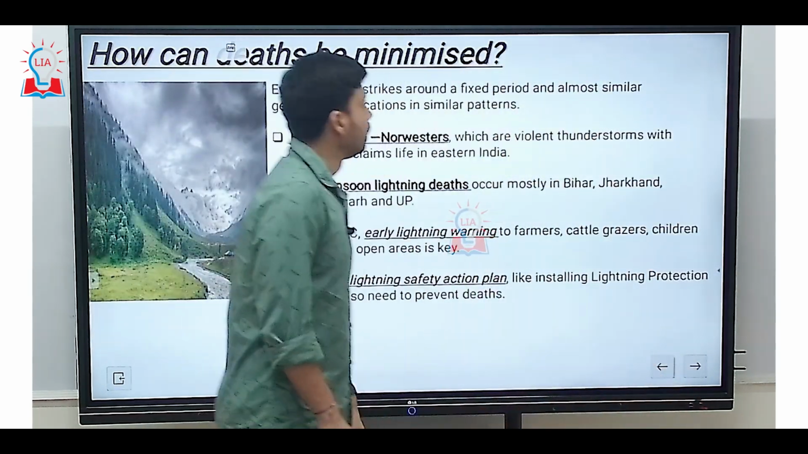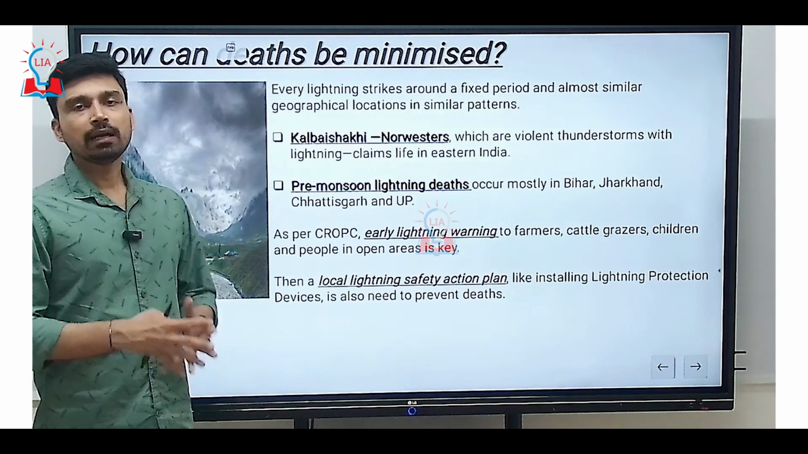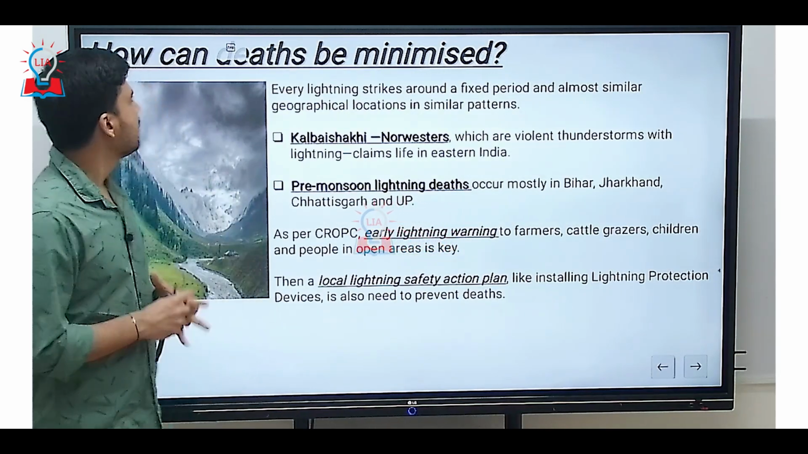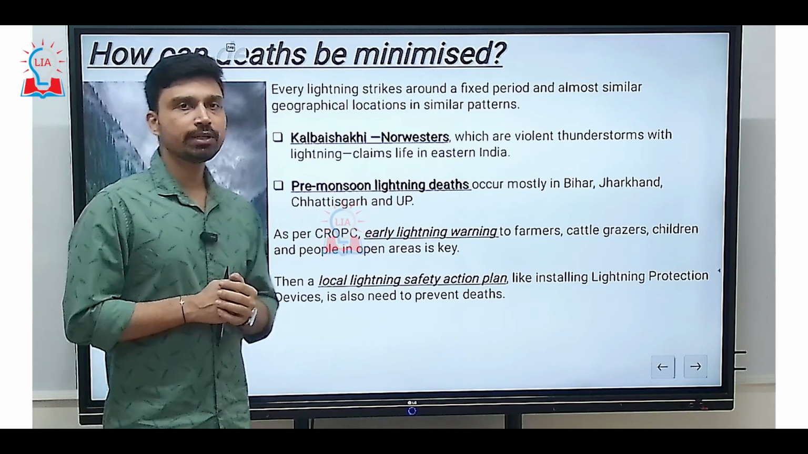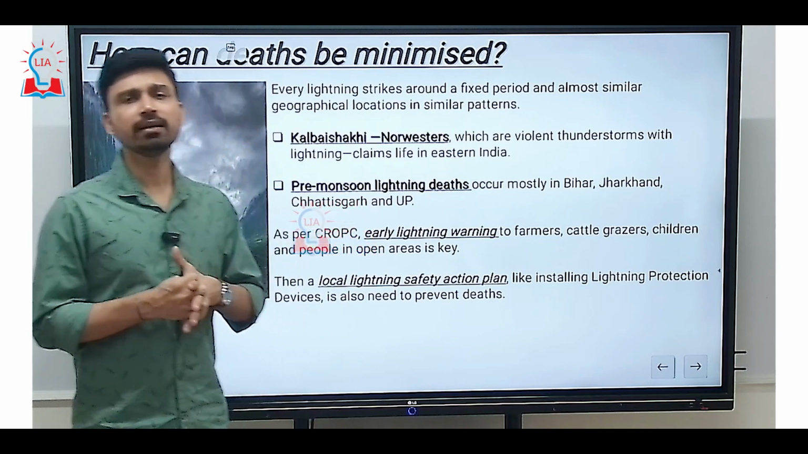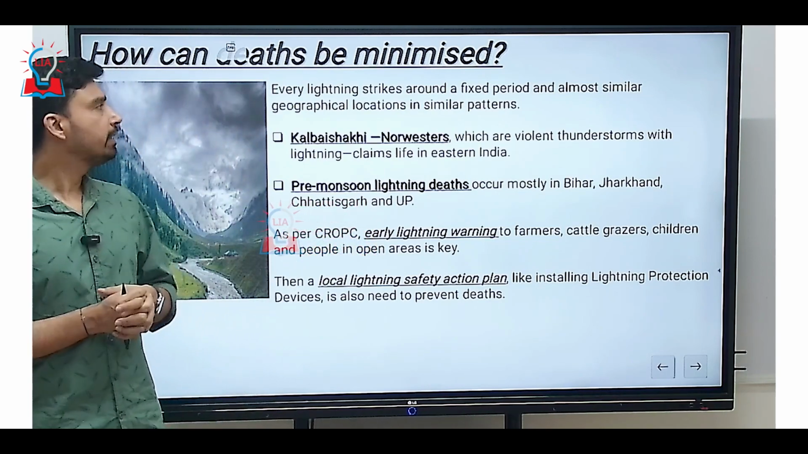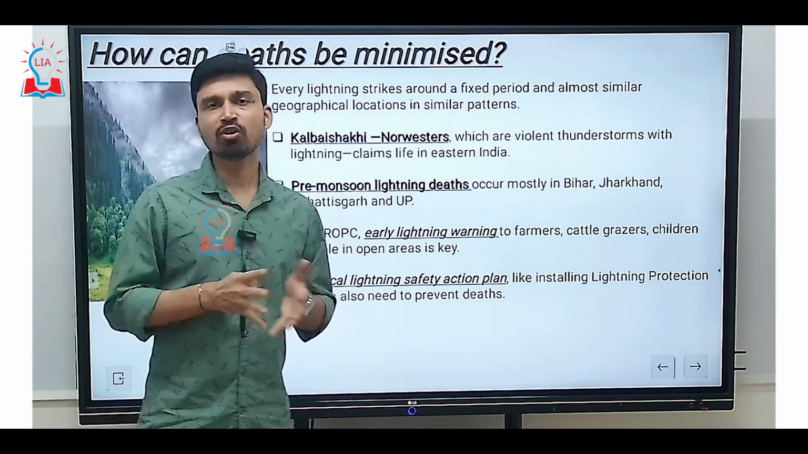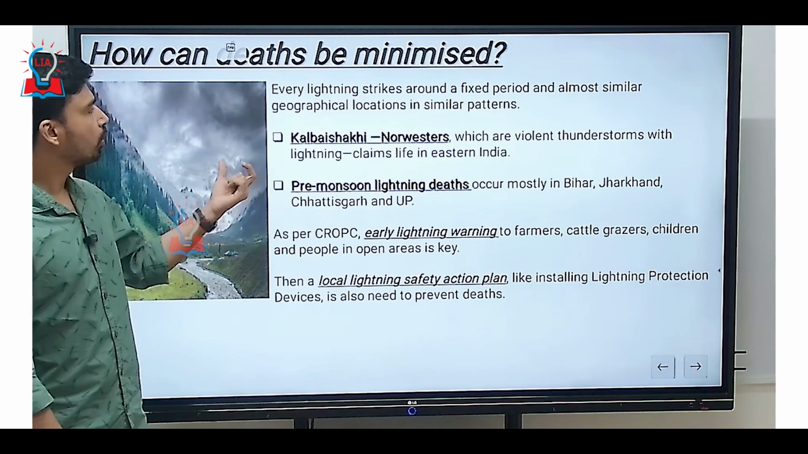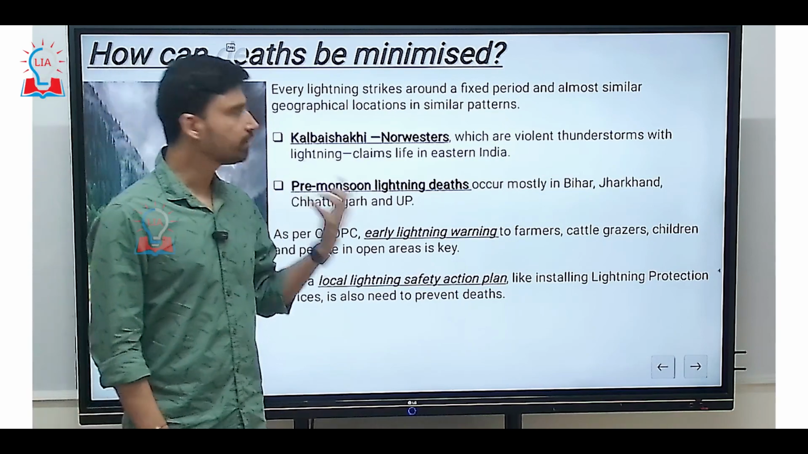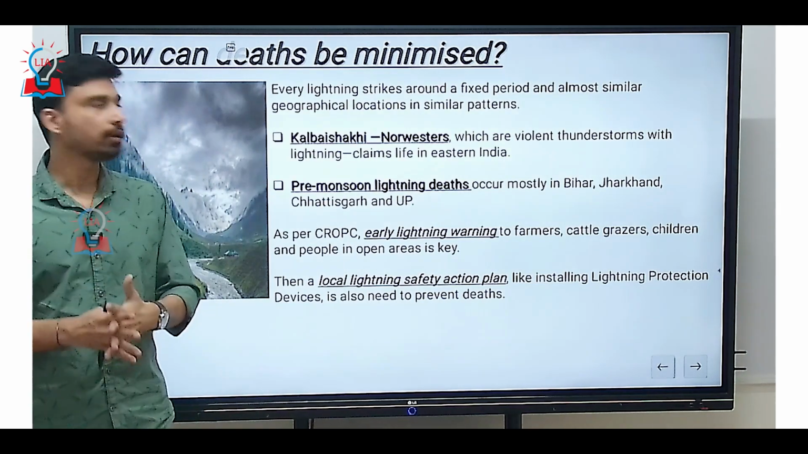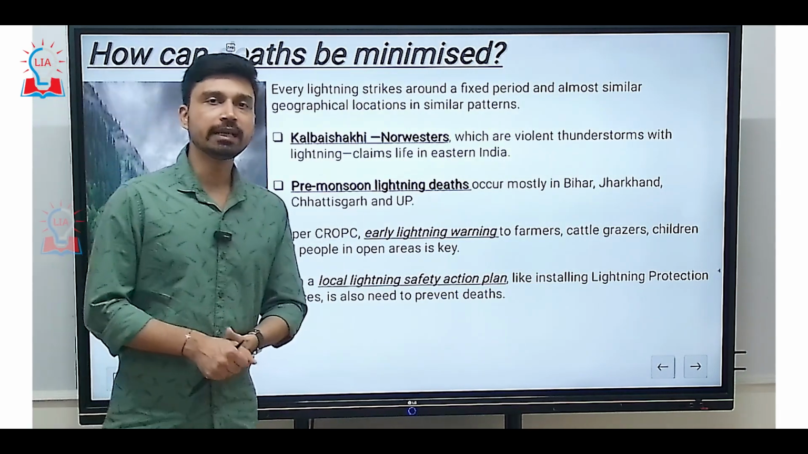Now, as we know that there are a lot of lightning deaths that happen all across India due to these events, how can these deaths be minimized? So first of all, let us try to understand what are the main seasons when you have lightning related deaths. For example, if you look at the eastern part of India such as West Bengal and Assam, there is a season of what we call Kal Baisakhi or Nor'wester. This is a pre-monsoon season, which is a season of violent thunderstorms and lightning related incidents.